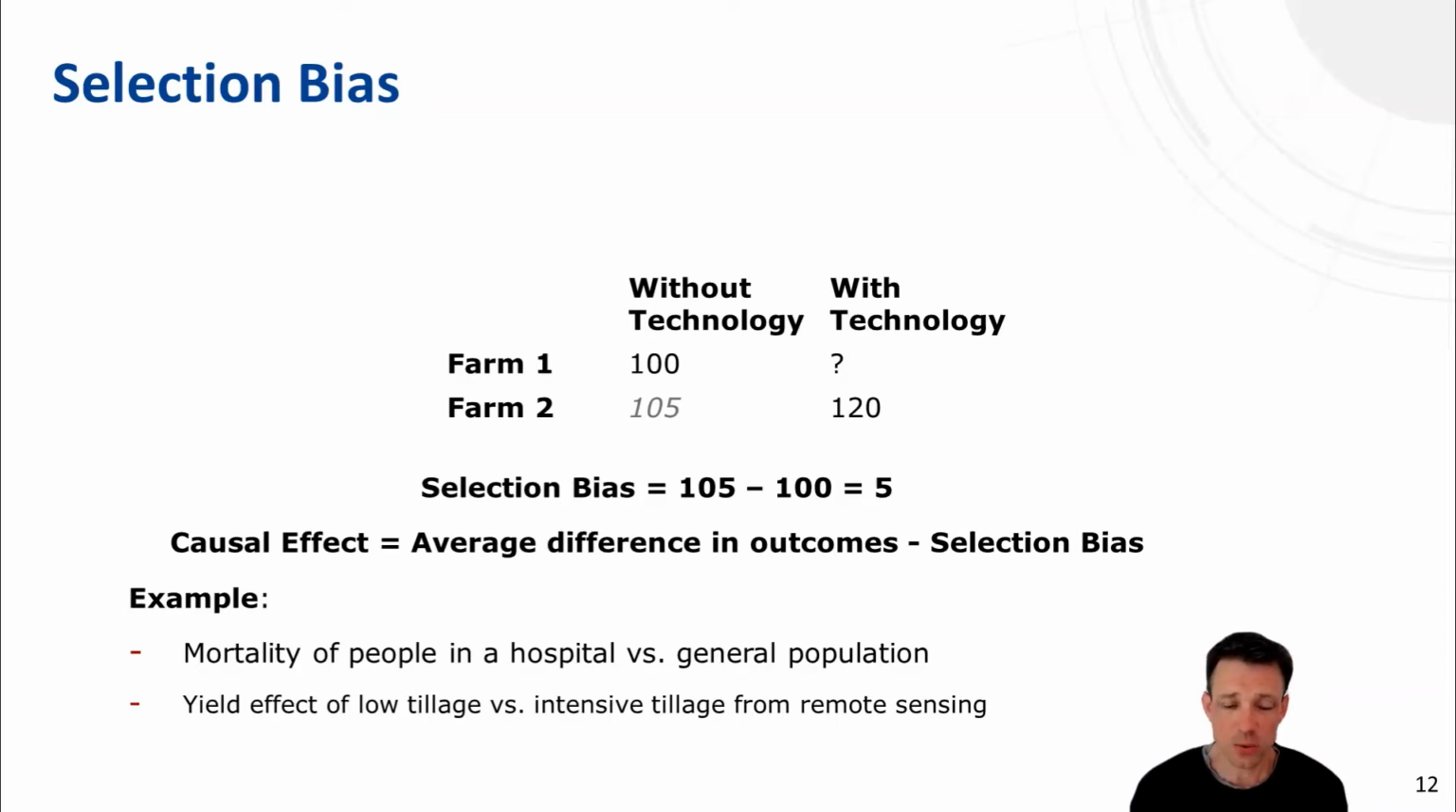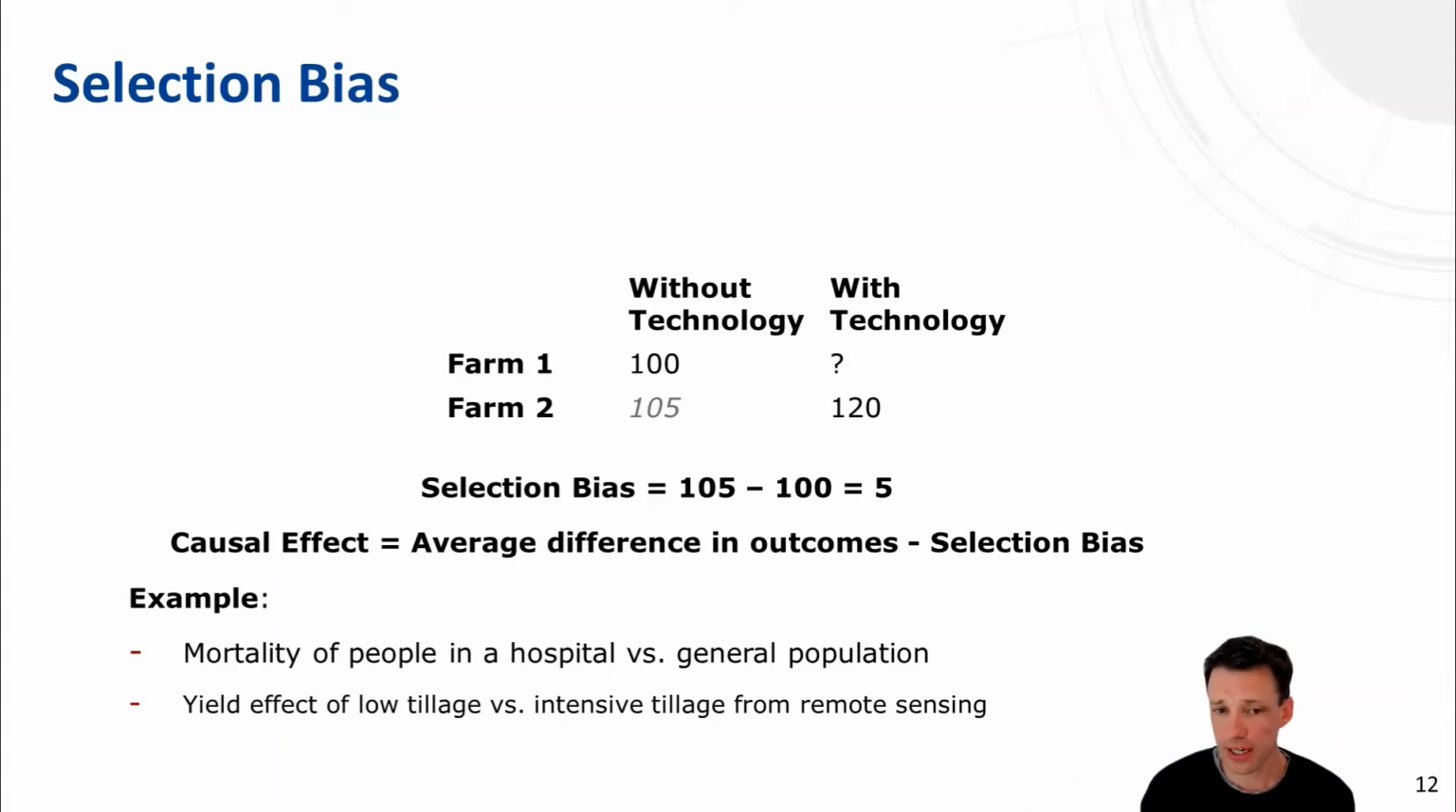In other settings, we also might need to worry about selection bias, even though the selection bias is probably not as clear as in that first example. So consider, for example, the case where we want to study the effect of low tillage on yield, which is something that I will also present later on in an application.